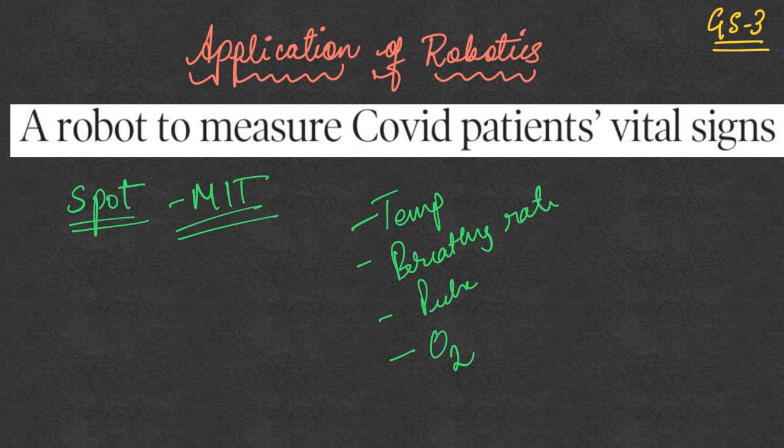Rather, these robots can approach the patients and even analyze the body temperature, the breathing rate, pulse rate, and even the oxygen saturation levels in the body. In fact, this particular robot also carries a tablet along with it, and when it goes near the patient to record these measurements, the doctor sitting in another room can ask questions to the patients, and the patients will be able to answer, and the robot will just record it in the tablet. This will help the doctors, because they don't have to be in the same room as the patient to ask questions about how they are feeling.